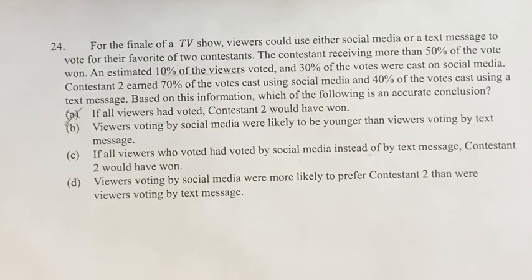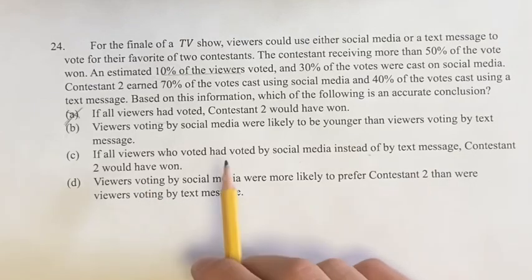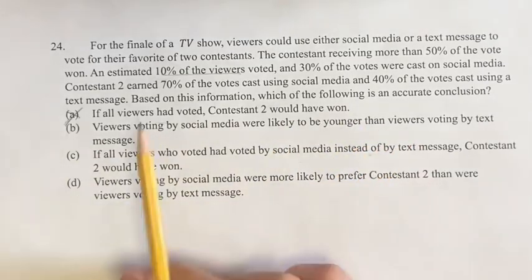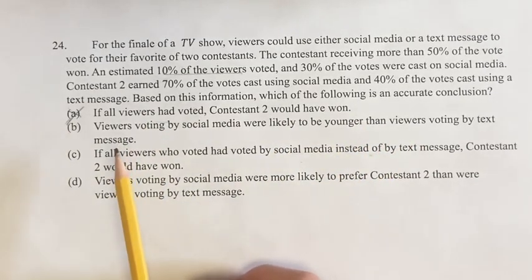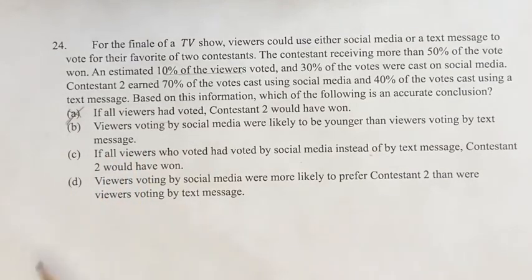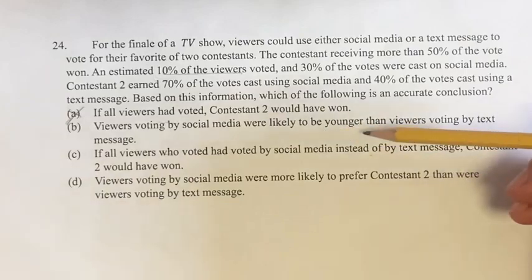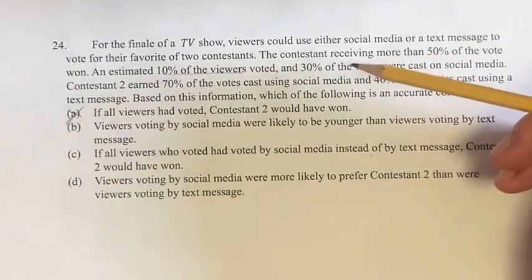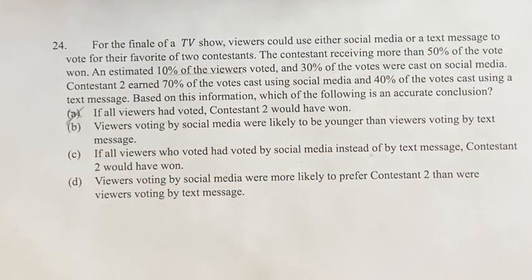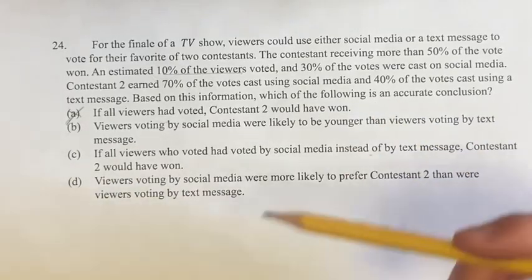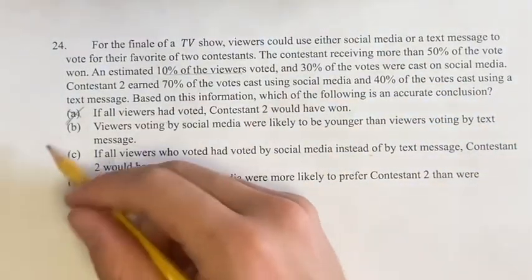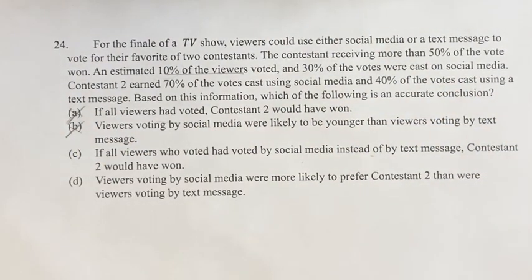For B, viewers voting by social media were likely to be younger than viewers voting by text message. This is a conclusion that you can maybe reach by reasoning through things you've observed in real life. But there's nothing about age in this problem. So even if this seems like a reasonable conclusion to make, you can't actually say it based off of the information that we've been given. So B is not our answer.